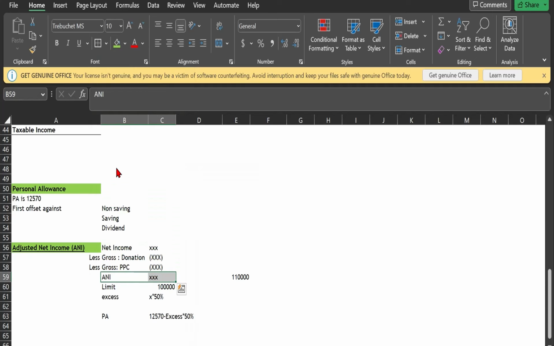And from this adjusted net income we will deduct the limit, and the limit is 100,000, right? And then whatever the excess amount you are left with, we will take 50% of that amount and deduct it from the personal allowance, as I had done here. Got my point?